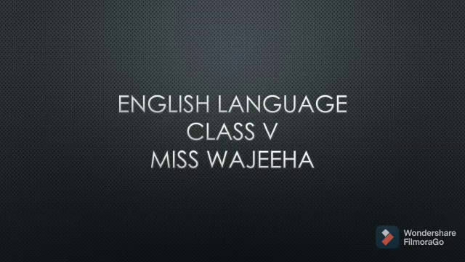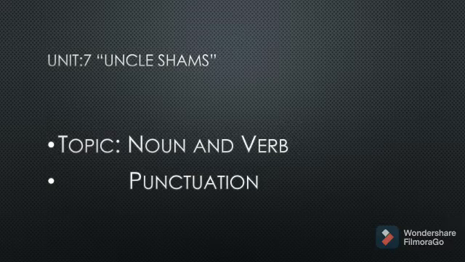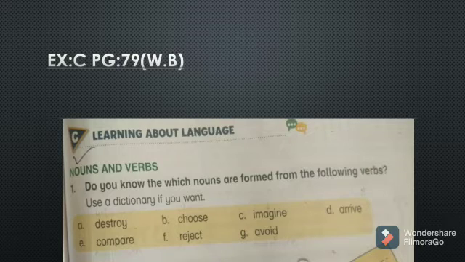So students, today we are going to continue our previous chapter, that is Unit 7, Uncle Shams, but today we are going to start our new topic, that is the noun and the verb and the punctuation. In this unit we are going to wind up our last chapter of the final term, that is Uncle Shams. On your screen you can see the exercise. This exercise is on page number 79 of your textbook. So students, in this exercise we have to